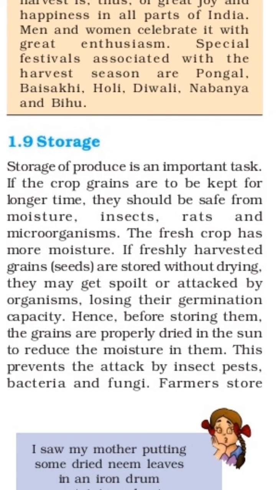Here farmers have to protect their grains from insects, pests, and bacteria. For that purpose, first they have to dry the seeds, because freshly harvested seeds contain more moisture. After drying, they have to store them in a particular area where insects, pests, bacteria, and fungus will not attack or will not be found.